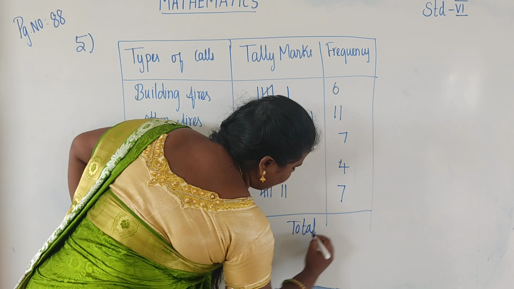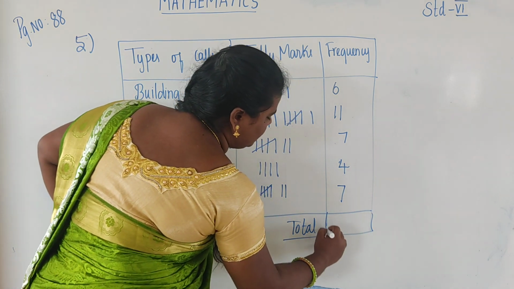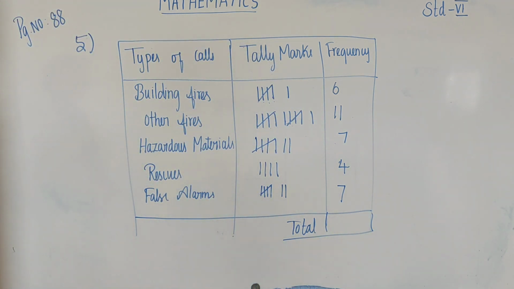Now the total number of frequencies. Students, sum and say the answer. 6 plus 11 is 17. 17 plus 7 is 24. 24 plus 4 is 28. 28 plus 7 is 35.